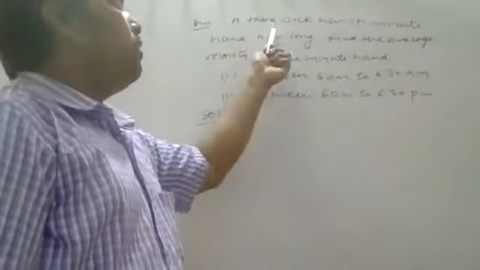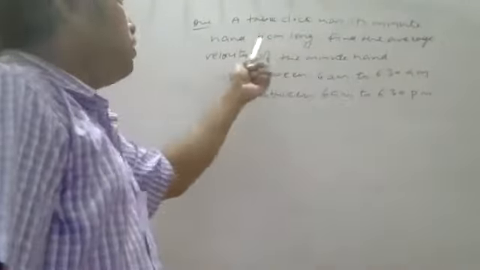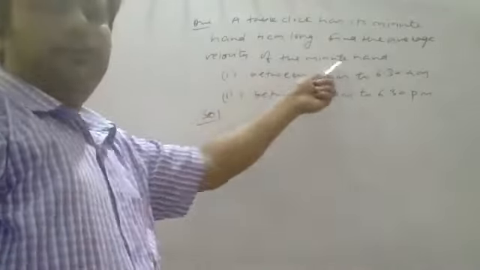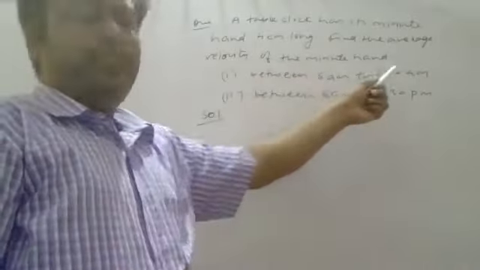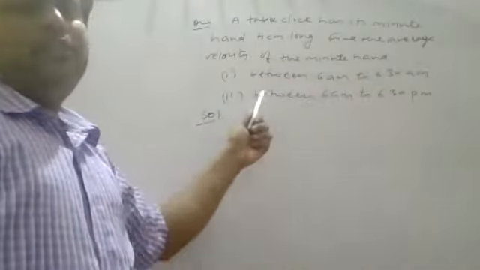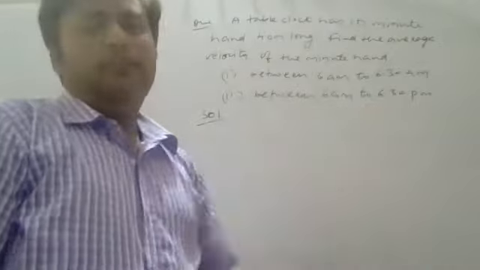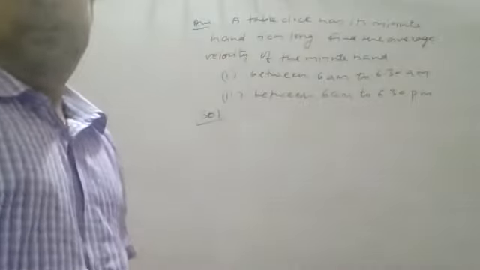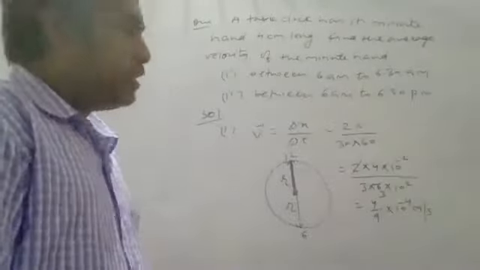Copy the thing here. The question is: a table clock has its minute hand 4 centimeter long. Find the average velocity of the minute hand, first between 6 a.m. to 6:30 a.m., and second between 6 a.m. to 6:30 p.m. You have to find the average velocity for these two different conditions. See the solution here.